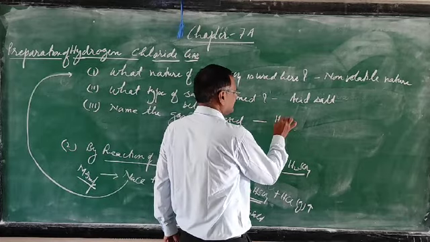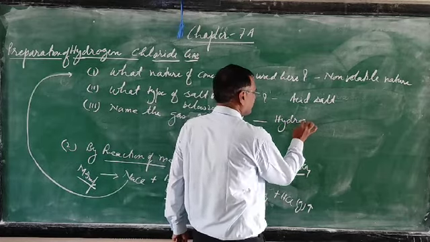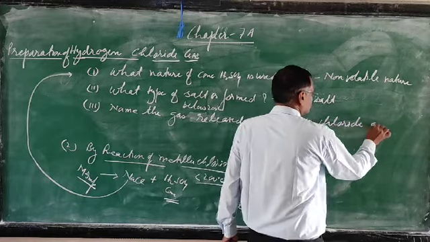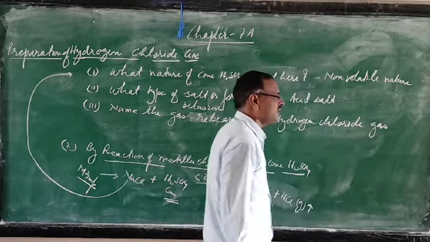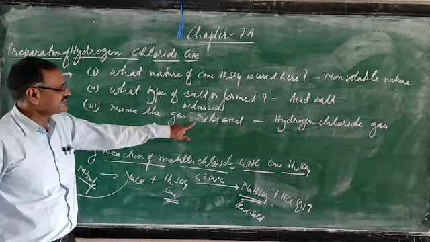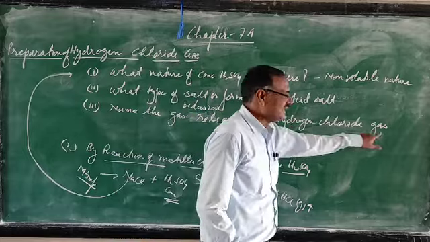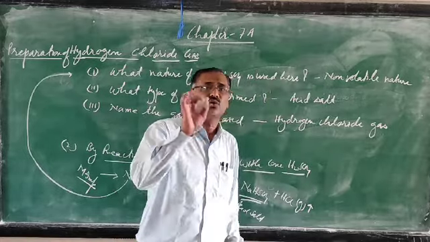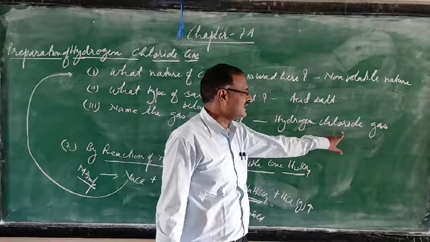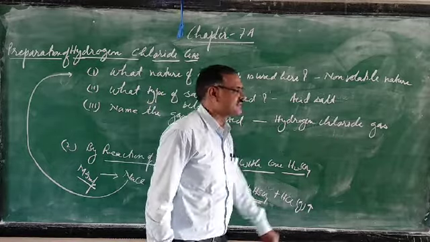The correct answer is hydrogen chloride gas. This question is repeated many times in board papers, a frequently asked question. If you write hydrochloric acid here, you will not get the mark because they are asking for the gas. So, hydrogen chloride gas.